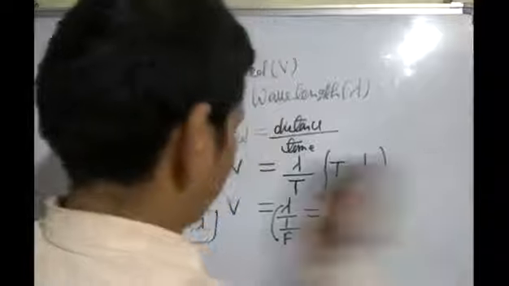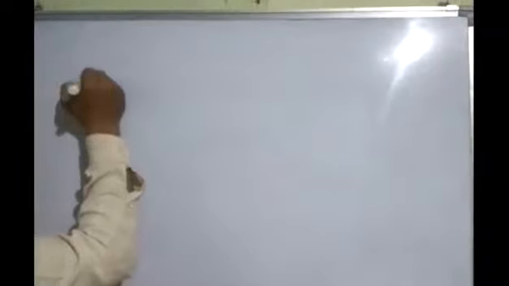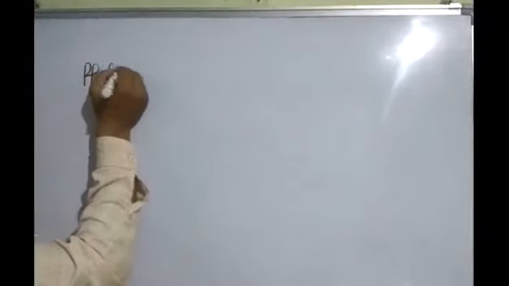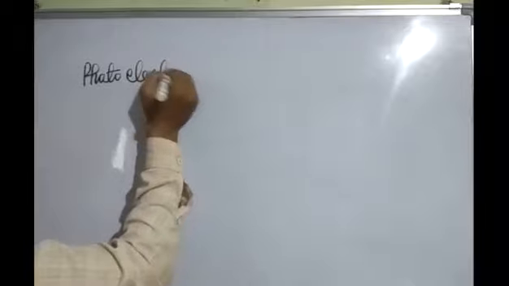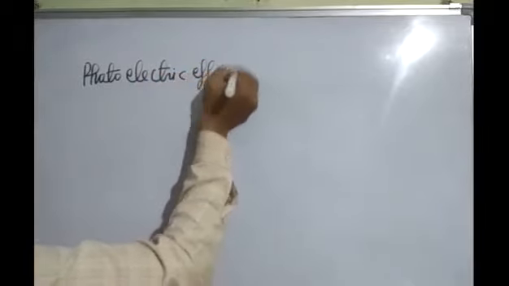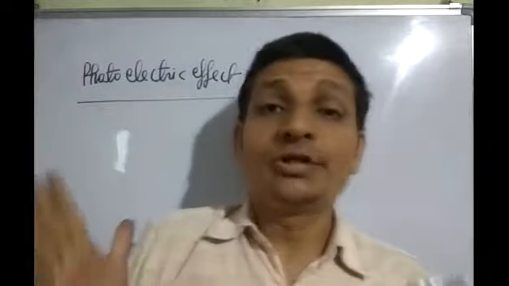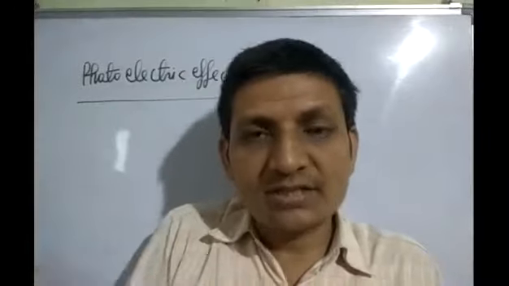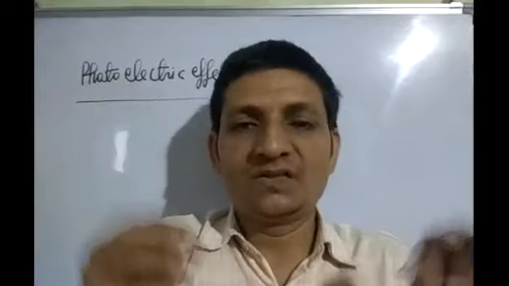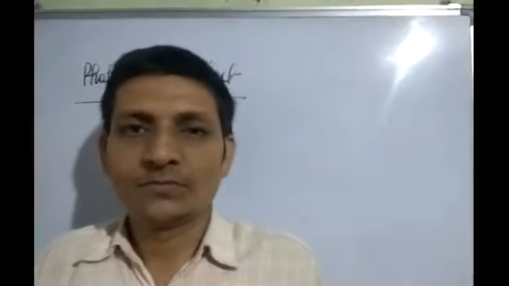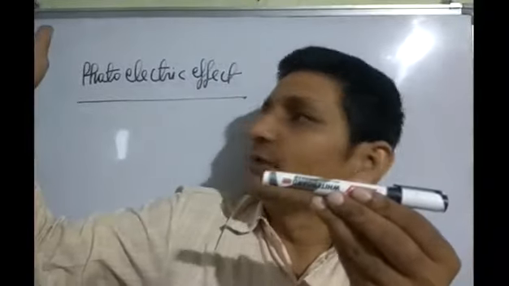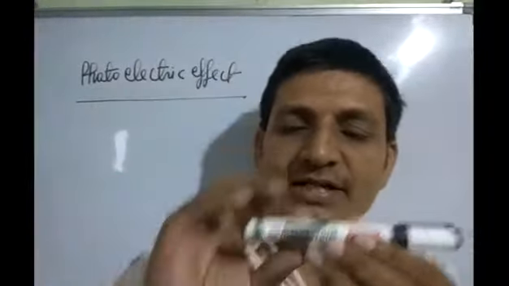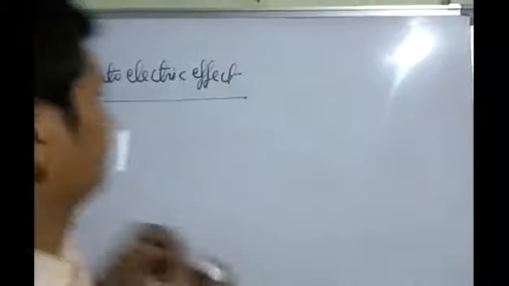After this, next topic is photoelectric effect. What is photoelectric effect? When light of suitable frequency strike on metal surface, then electrons are ejected. This is called photoelectric effect. This is metal. When light of suitable frequency strike on metal surface, then electrons are emitted. This is called photoelectric effect.